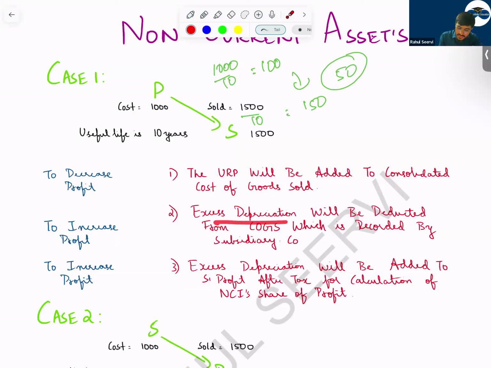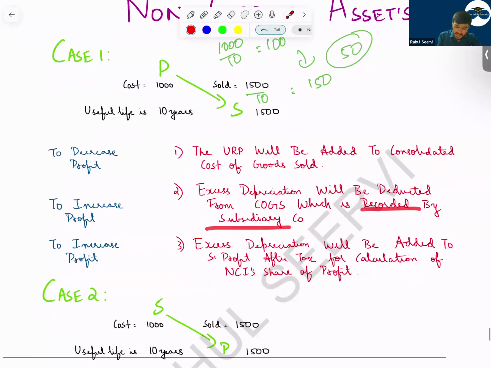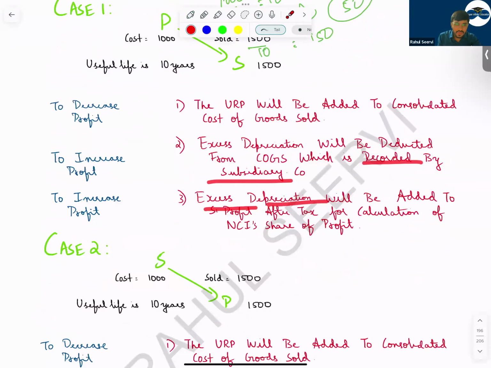So excess depreciation will be deducted from cost of goods sold. If you reduce the cost of goods sold, your profit will come up, which is recorded by subsidiary company. And then, sir, excess depreciation will be added to subsidiary's profit after tax for NCI calculation, because excess depreciation had reduced the subsidiary's profit. So we will add it back. So the profit will increase and the NCI will get the share.